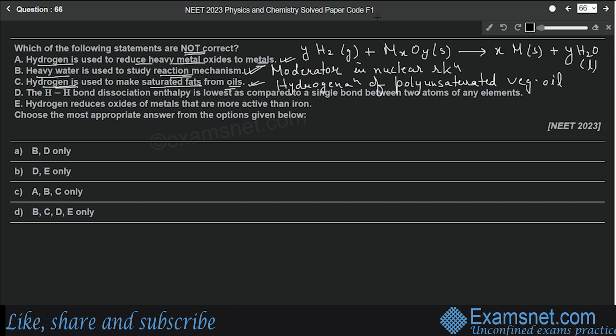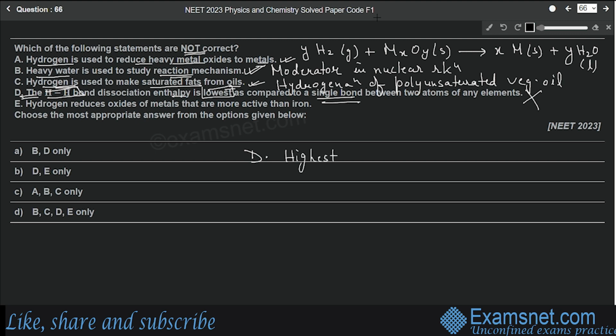Now let's move to the fourth statement. Statement D. It says the hydrogen-hydrogen single bond dissociation enthalpy is lowest as compared to a single bond between two atoms of any element. So this is an incorrect statement. This is not correct because hydrogen-hydrogen bond dissociation enthalpy is highest as compared to a single bond between two atoms of any element. So let's write down here it is highest, not lowest.